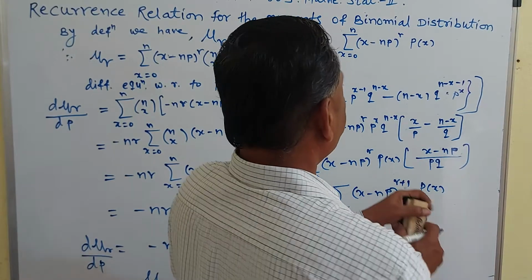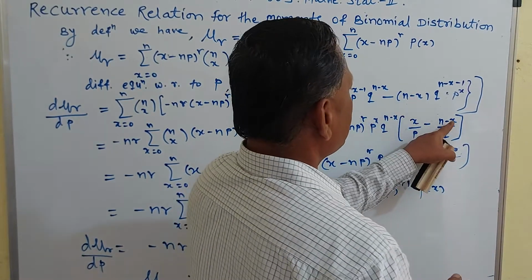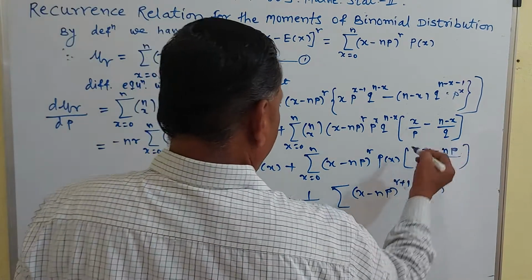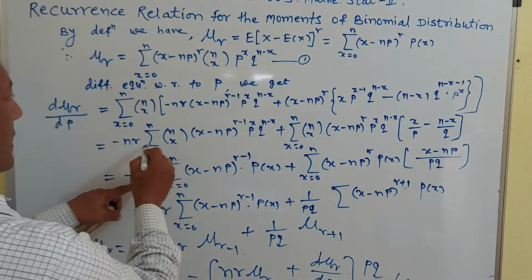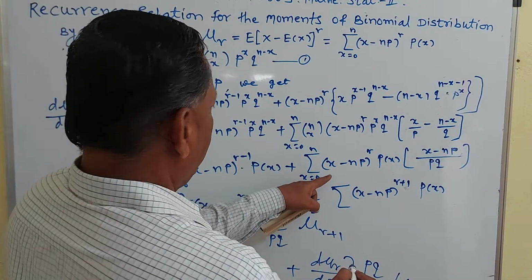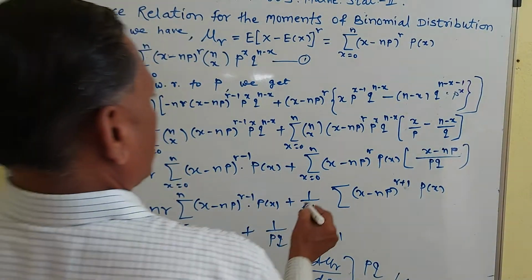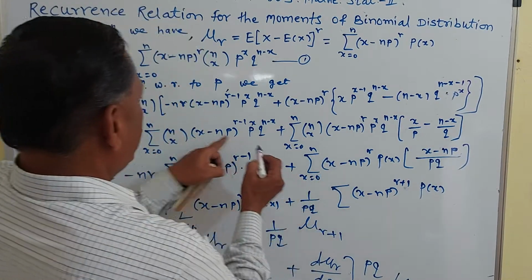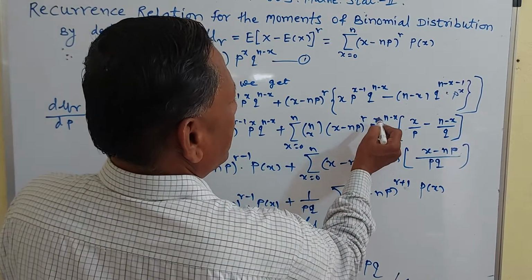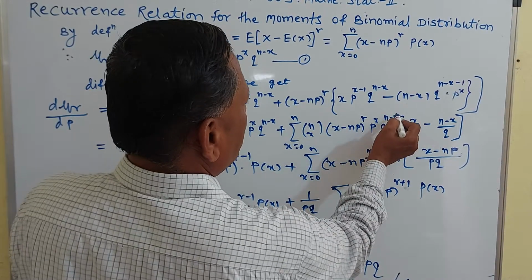Therefore 1 upon q, so (n minus x) upon q here. Then the next step is this as it is, plus nCx p raised to x q raised to n minus x.